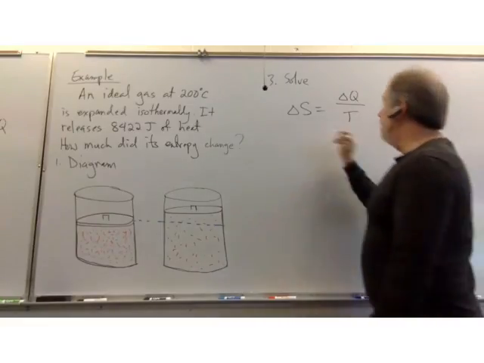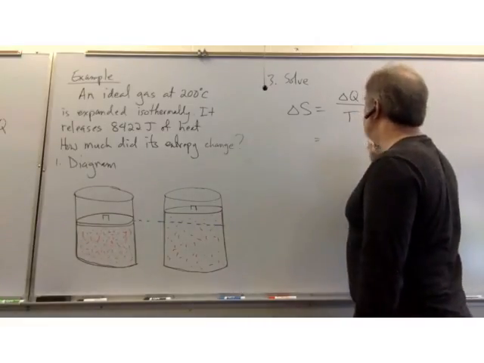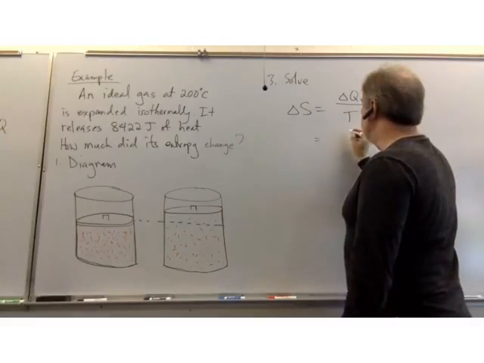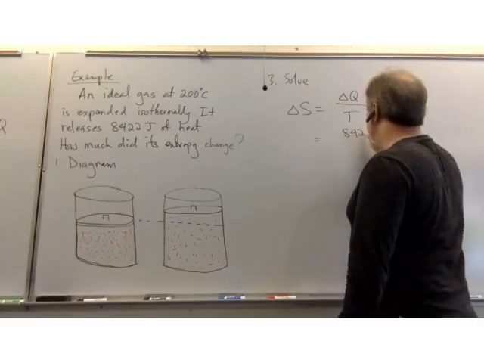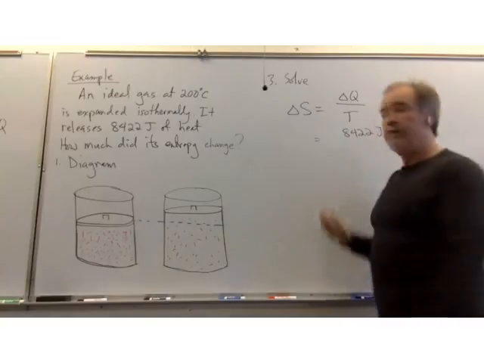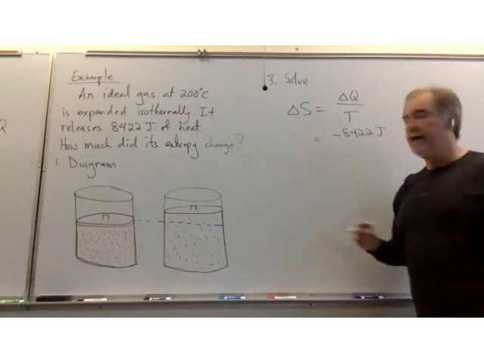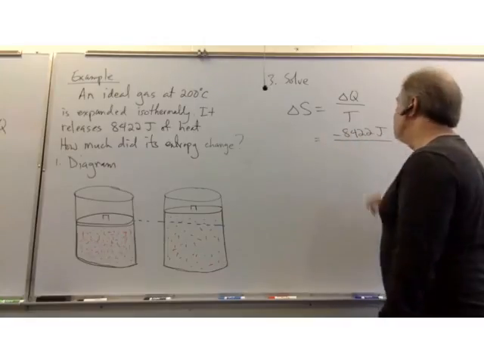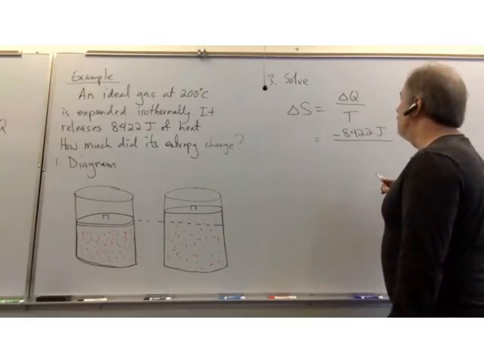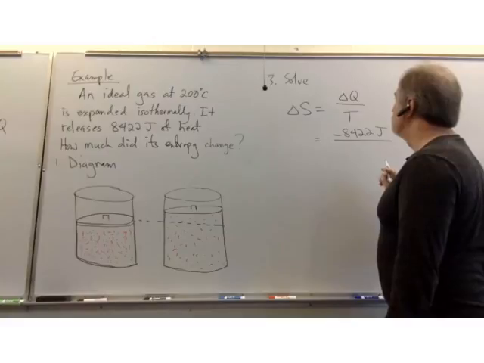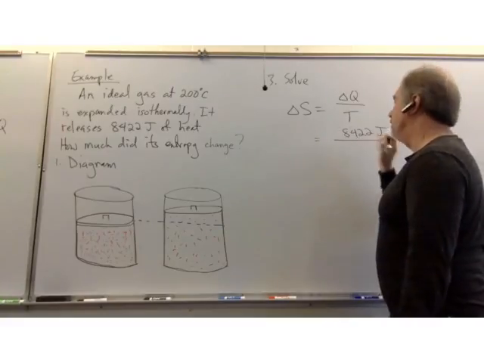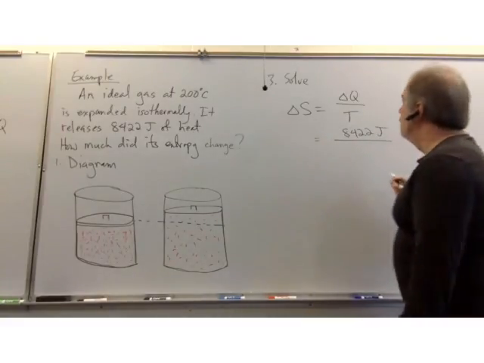And so delta Q is 8422 joules. Oh, no, it isn't. It's negative 8422. Sorry, that's incorrect.